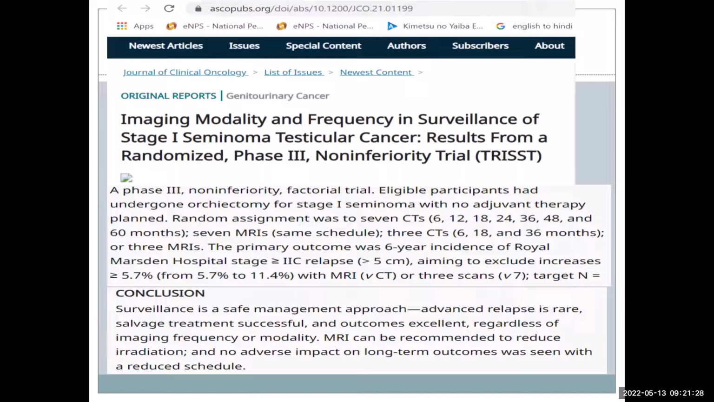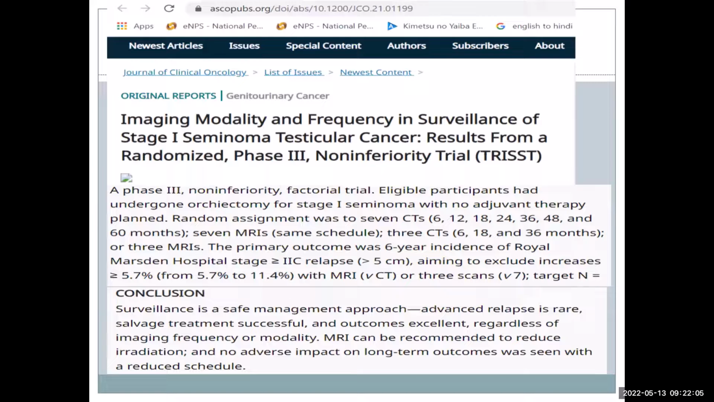The result of this trial concluded that surveillance is a safe option, and compared to more frequent staging by either CT or MRI, with 3 CT versus 3 MRI the chance of recurrence is around 7% versus 6%. They concluded that MRI can be recommended to reduce the radiation risk, and no adverse impact on long-term outcome was seen with the reduced schedule. So with this study, we are trying to change our follow-up also.